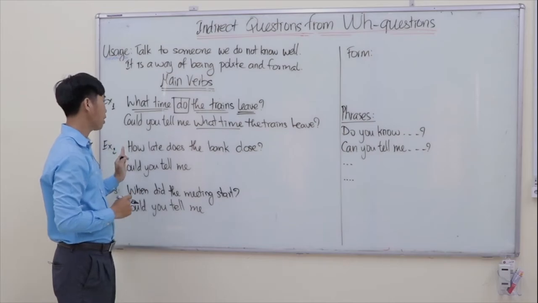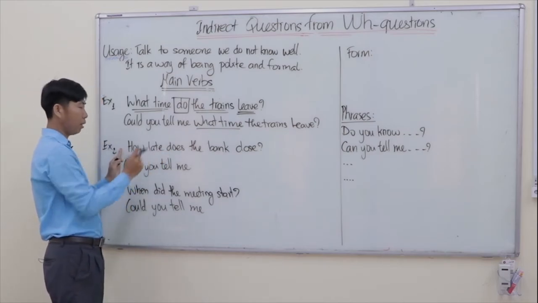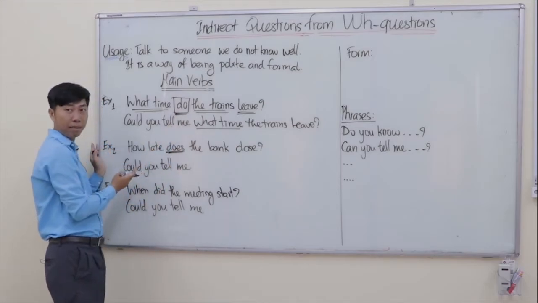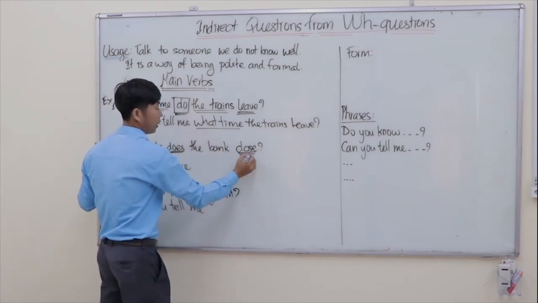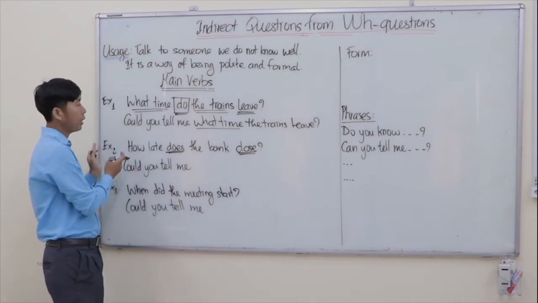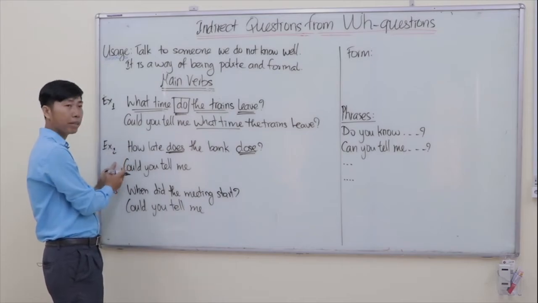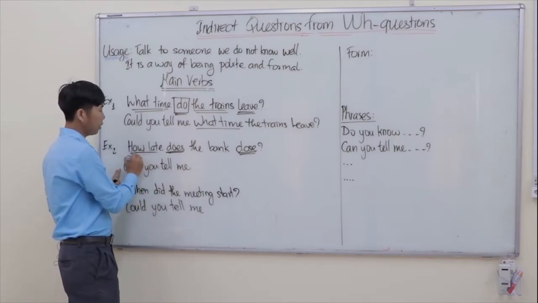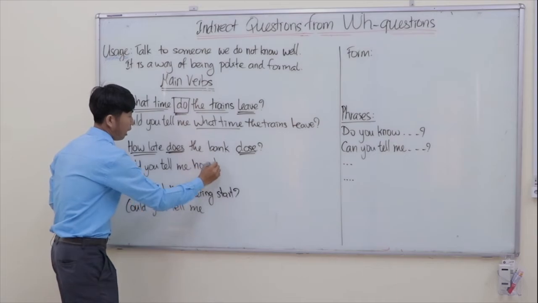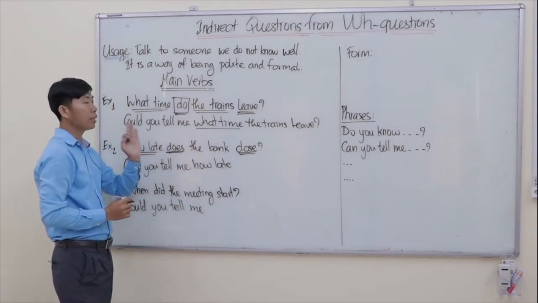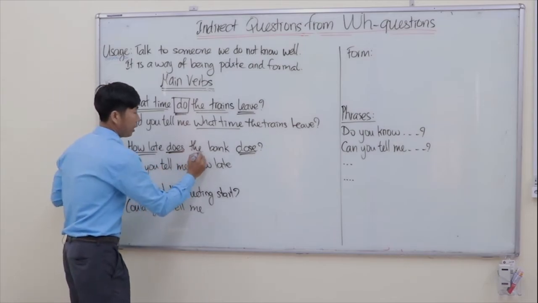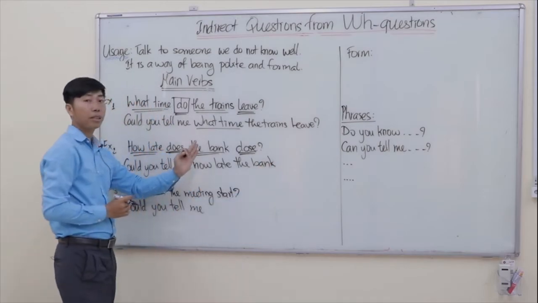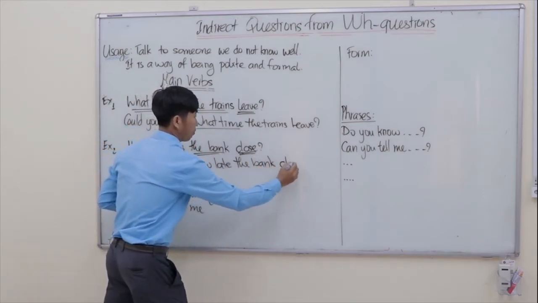Okay, let's go to example number 2. How late does the bank close? So does here and do before, they are helping verbs, the same. And then close here is the main verb of this sentence. So again, when we change a normal question to an indirect question, we start with some phrase like this: could you tell me? And then we put the WH question, how late? And then we have to put the subject of the sentence. So the subject is the bank. And then we have to put the main verb. So the main verb is close.